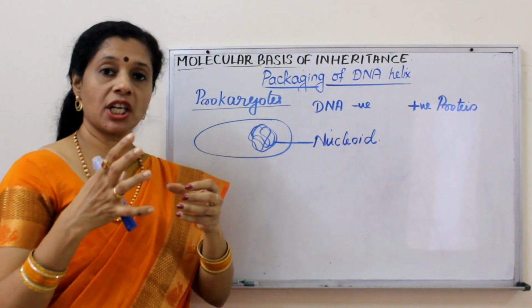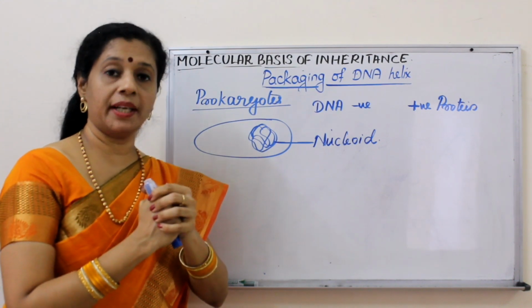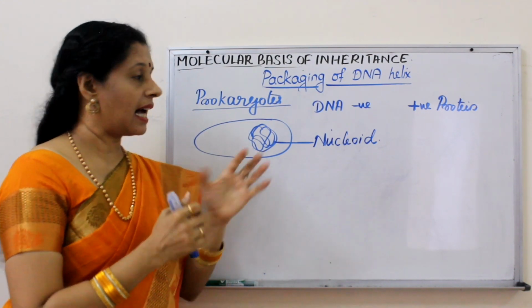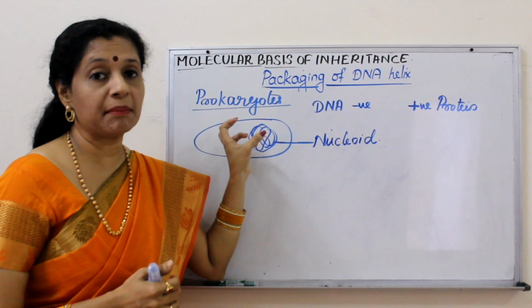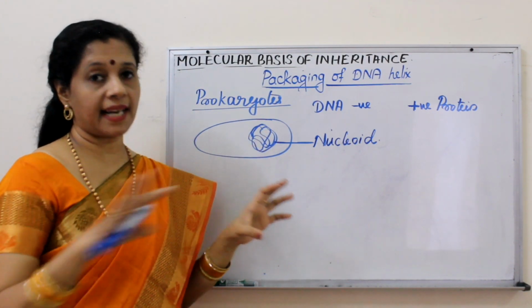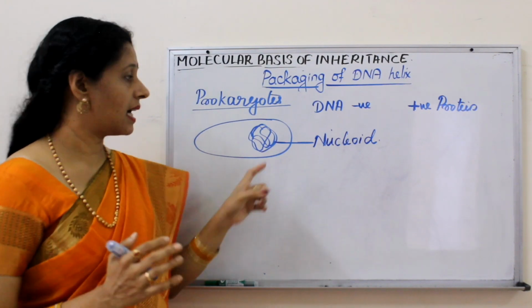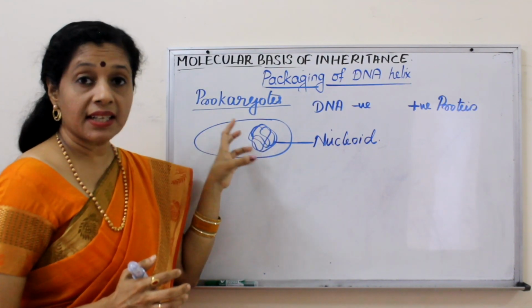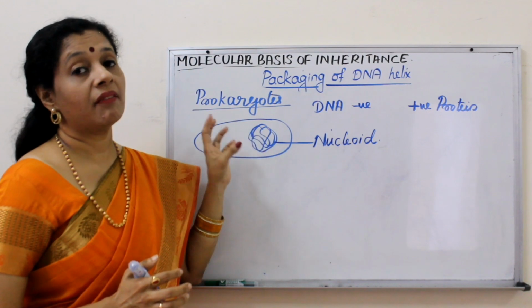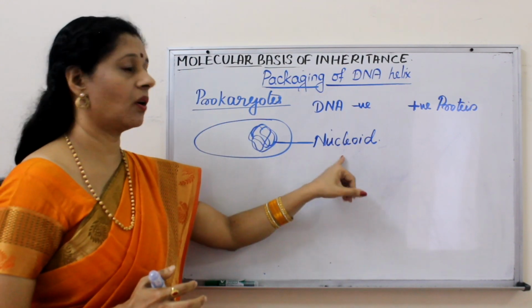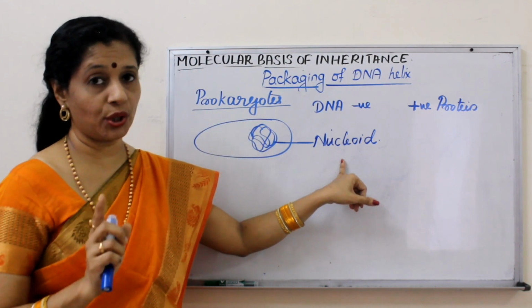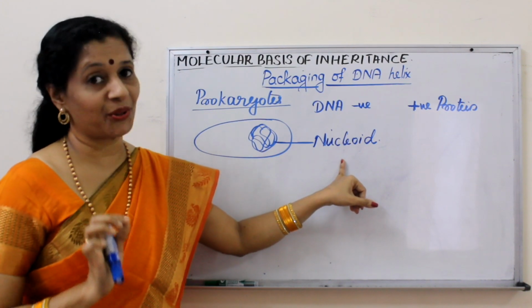The positively charged proteins will join with negatively charged DNA and hold the DNA in a particular region. So it's not scattered throughout, it is held by positively charged proteins as large loops. This region inside the cytoplasm where we can find the genetic material is called a nucleoid. There is no nucleus but there is a nucleoid.